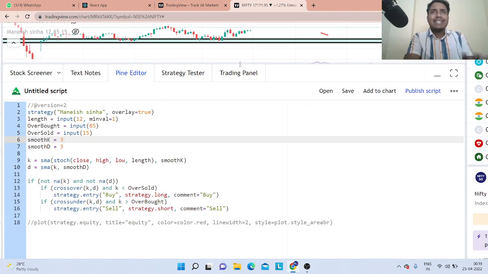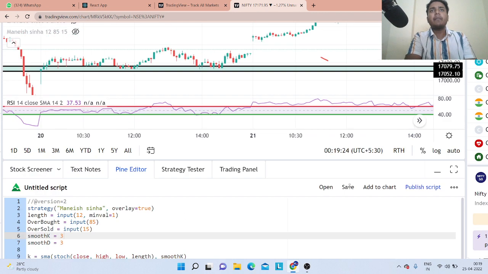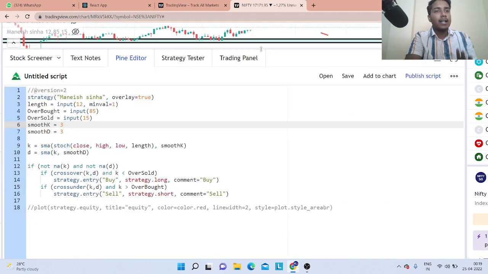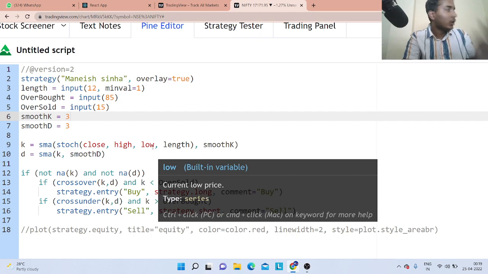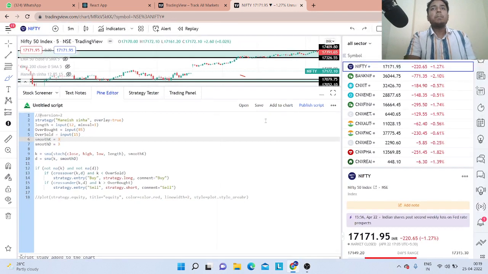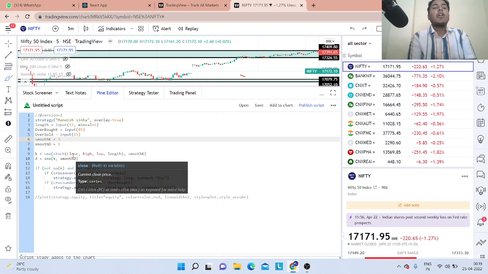Every single candle, take the example of this candle, has 4 components: the opening price, the closing price, the high and the low of the candle. So we have mentioned here SMA, closing, high, low and the length of the candle. Now let's see the probability. At the end, the whole stock market is a game of probability. So let's see the probability of how profitable this algorithm, designed by me and my team, is to any person. So let's see the algorithm.